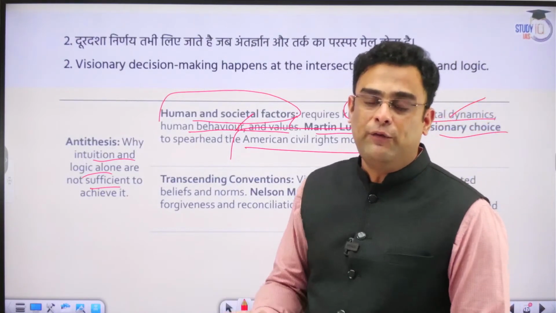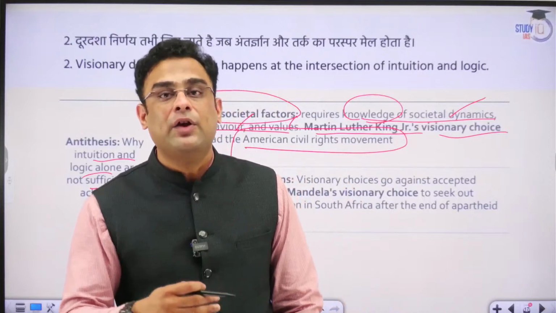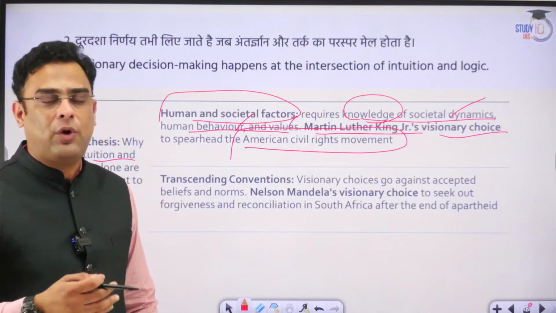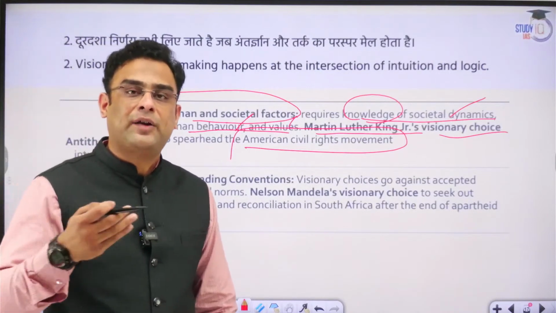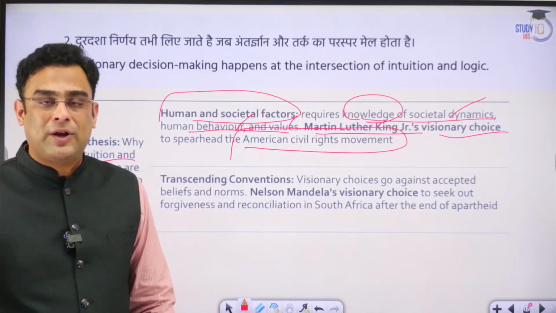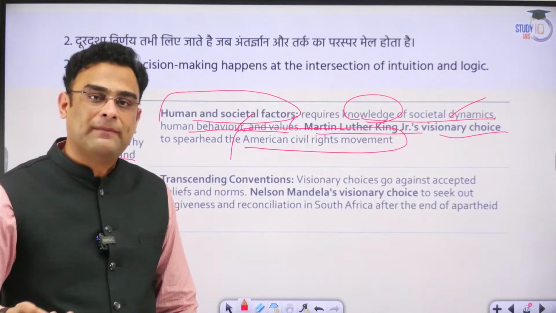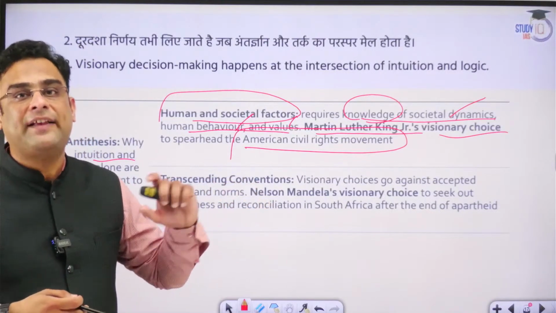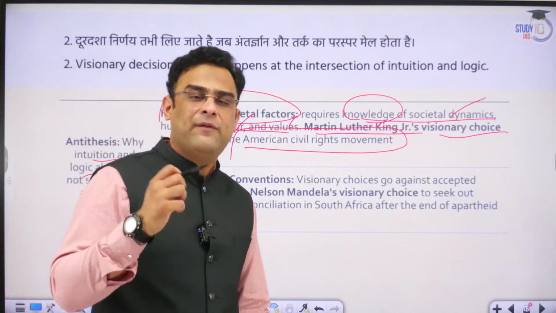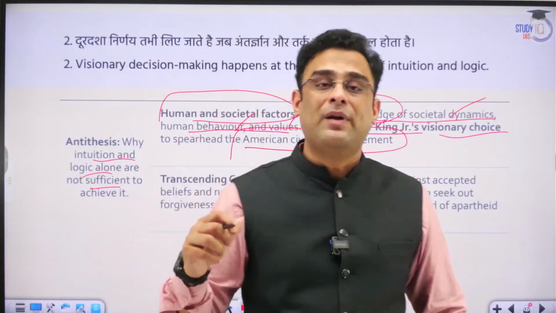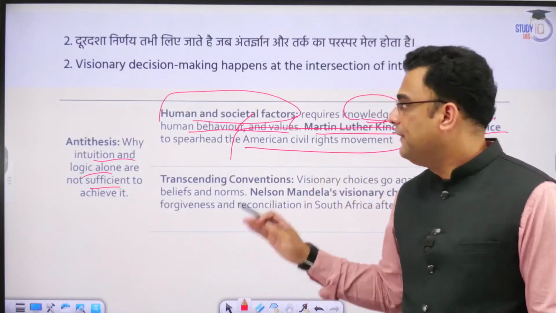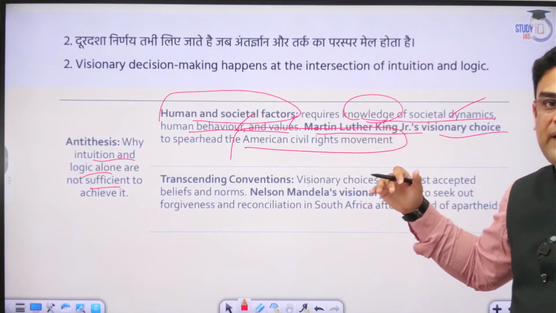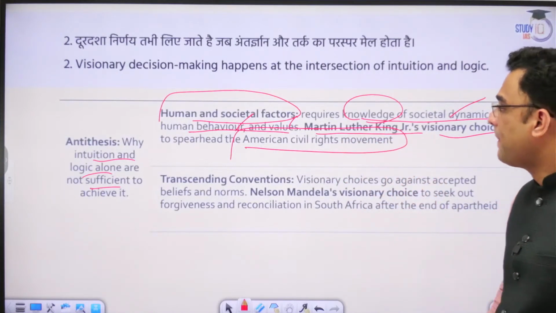The argument that he was putting forth, that Black African Americans should have a position of equality and respect in American society, was based on hardcore facts and logic. It was supported by the amendments that have been made to the US Constitution, the values on which the state was based, and at the same time it had a strong intuitive aspect also. As human beings, everybody should be deserving of the same kind of status in society. So that is the aspect over here. In the absence of one or the other, the decisions are not going to result in success.